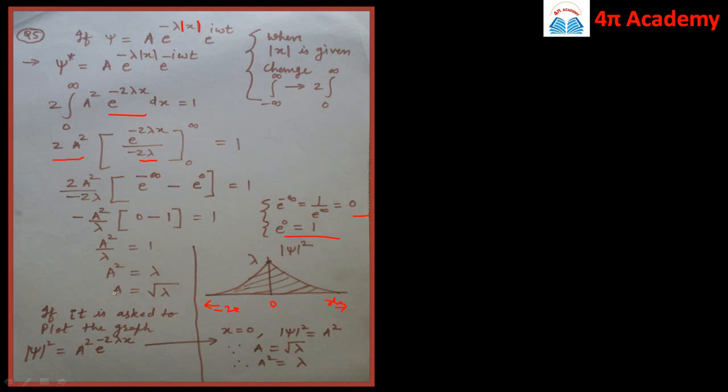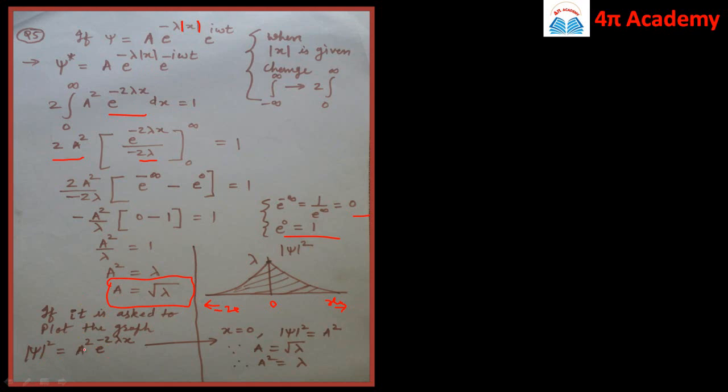Now this is one way that the problem can be asked, to find out only the normalization constant, or sometimes it is asked to plot the graph. So if it is asked to plot the graph of the wave function, then since we found the normalization constant a, our mod of psi square will be equal to a square into e raised to power minus 2 times lambda into x.